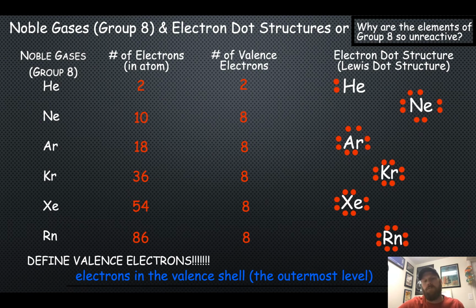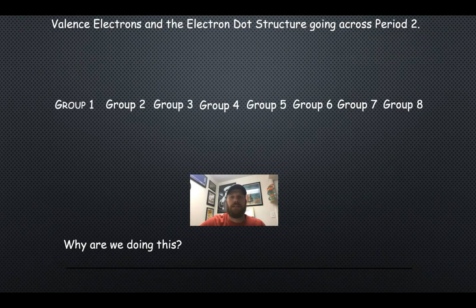Now the goal of forming a chemical bond is for an atom to achieve a full valence shell of 8 electrons. Noble gases already have 8 valence electrons. Therefore, they are very unreactive. Hopefully you understand that the electron dot structures are the same for atoms of elements in the same group. How about electron dot structures across a period?